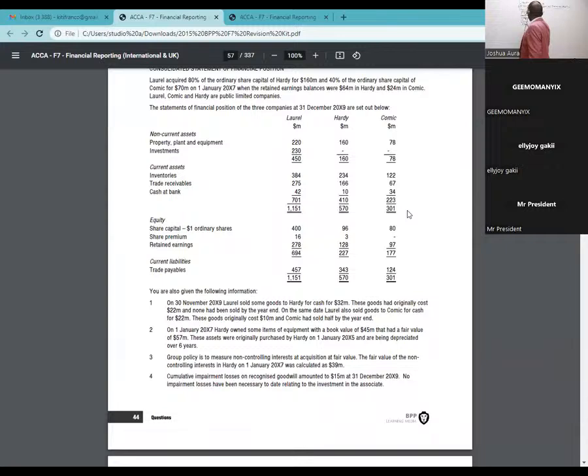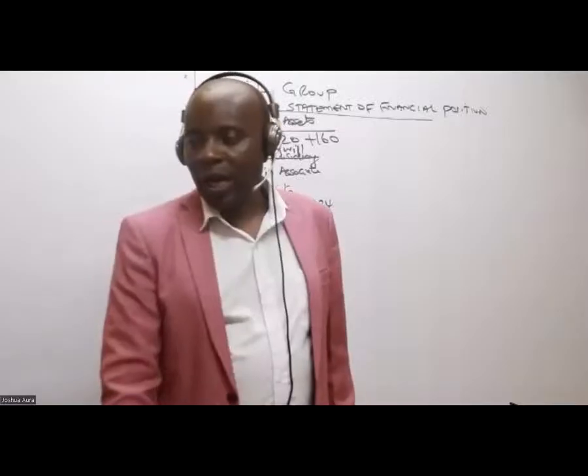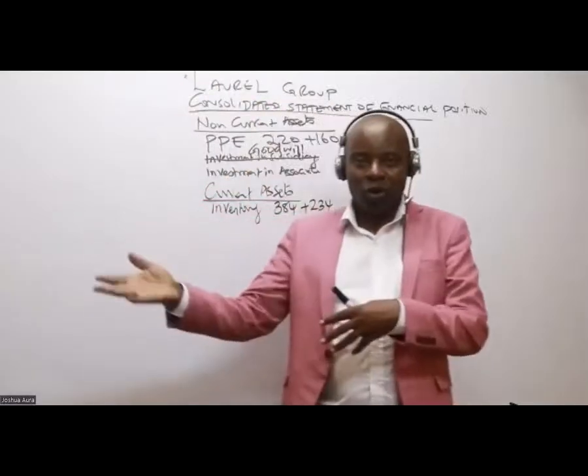So inventory, I'm consolidating, remember? I'm taking 384 for Laurel, who is the parent, plus Hadi, 234. Why am I not saying plus 122 for Comic?